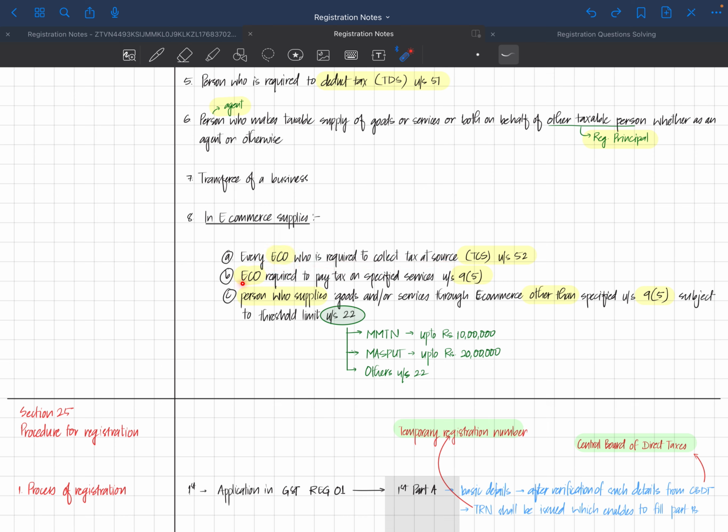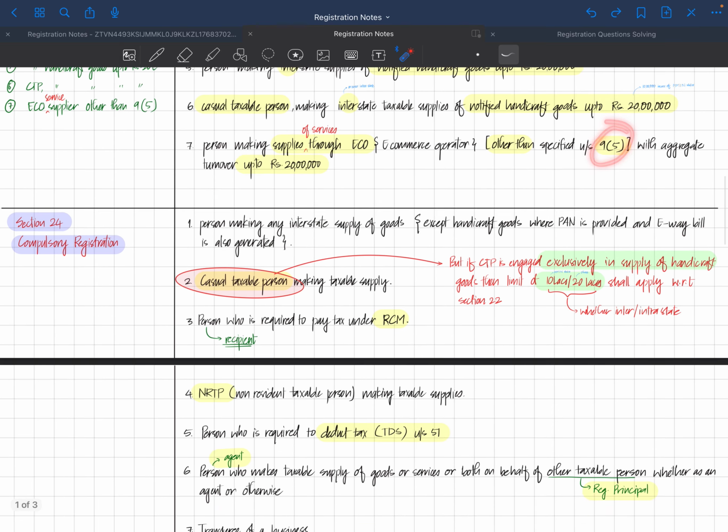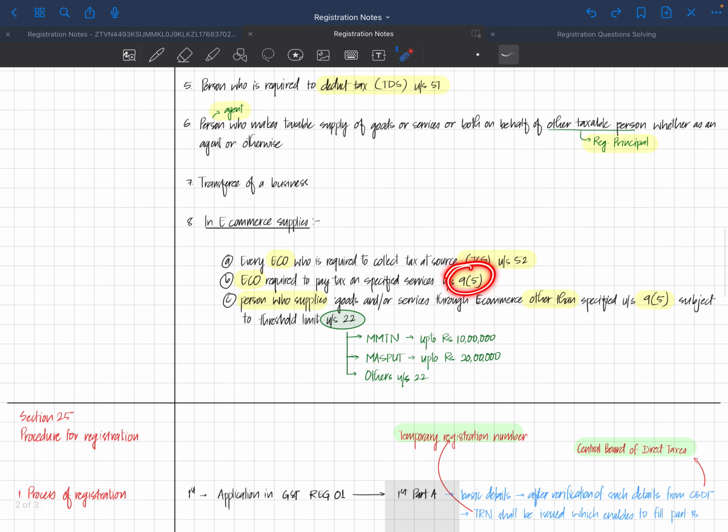The e-commerce operator required to pay tax on specified services under 9(5), as we have seen over here, same 9(5) comes here. If you have a doubt, just let me know in the comments. I'll make another video for section 9(5). So an e-commerce operator who is required to pay GST, specifically tax on the specified services, is required to get registered.